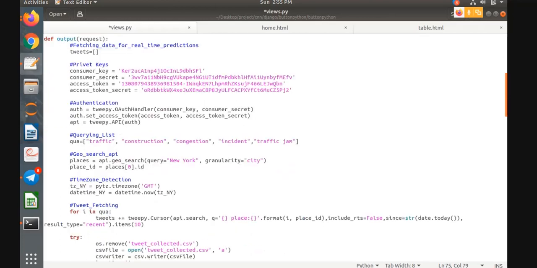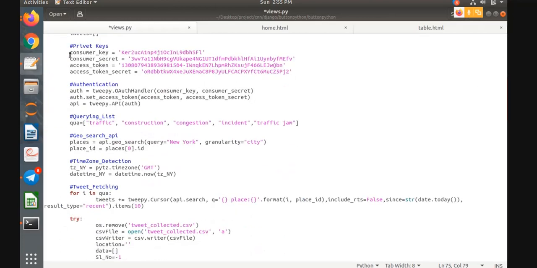This is done with the help of Tweepy. There are some private keys which were obtained from Twitter, and with the help of those keys, we authenticate the user. And there is a query list. The query list basically contains a list of keywords that are directly related to road traffic. Since we are mainly dealing with traffic, location is one of the important parameters. To fetch these location related details, we use the Geo Search API.